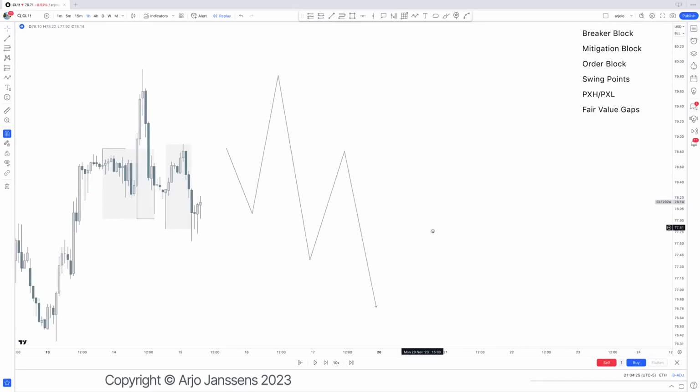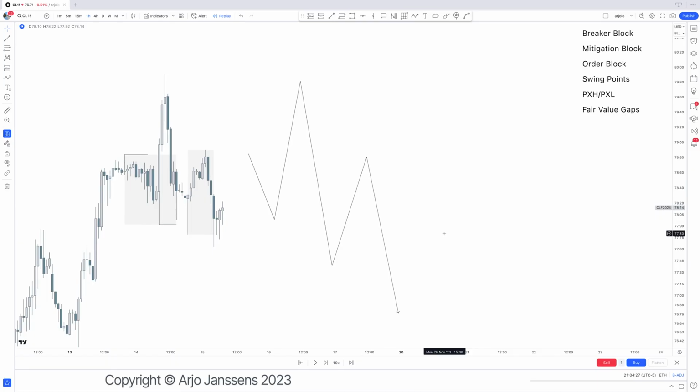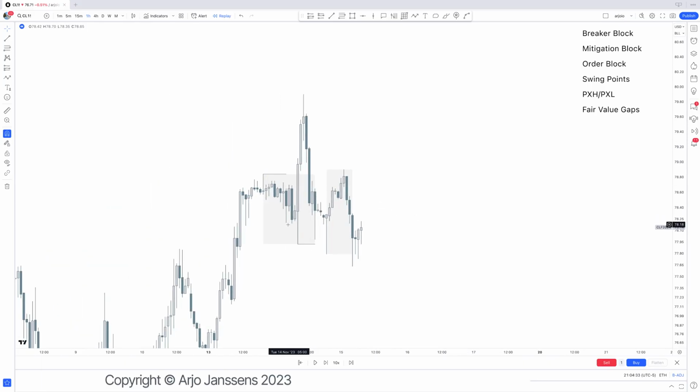Now, that is very similar to an actual order block. There's only a slight difference, where the breaker block can only happen once right here. The breaker block happens at the beginning of the reversal, at the first reversal area. That's your breaker block. Everything afterwards is a mitigation block or an order block.